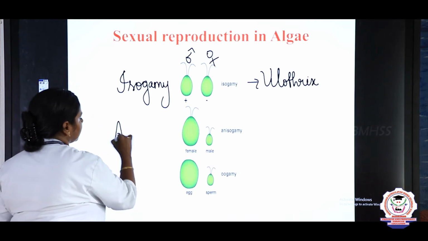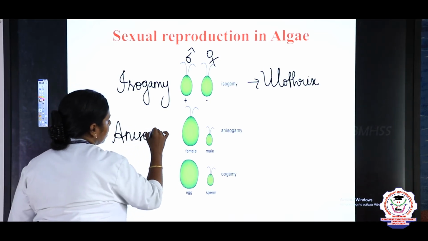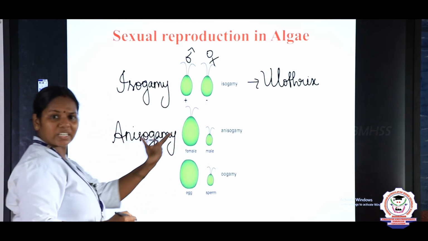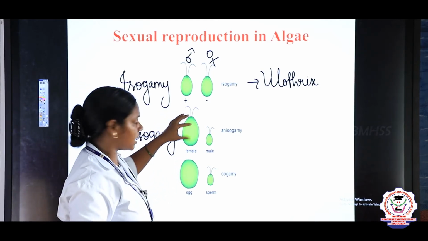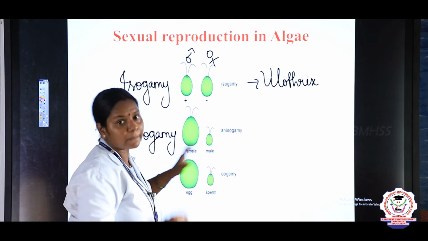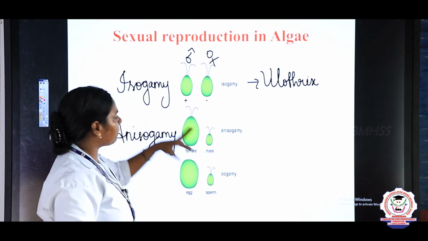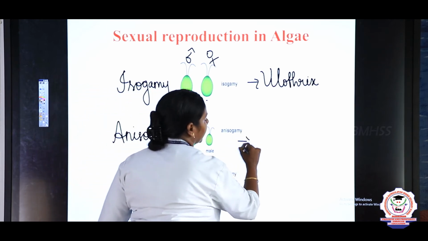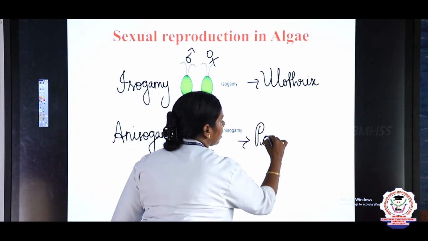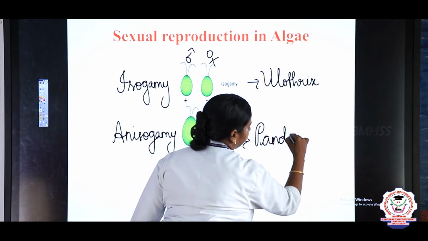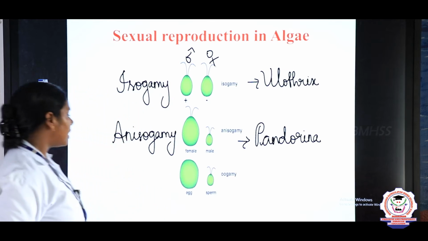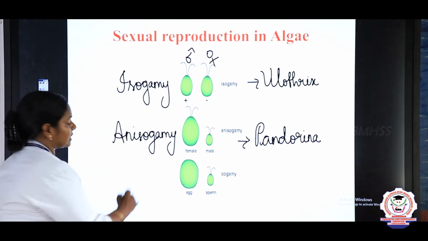Another method is anisogamy, that is, the gametes are dissimilar. Just look at this, children, the female gamete is bigger and the male gamete is smaller, but both are motile. Such type of reproduction we say is anisogamy. Anisogamy we can see in an algae called Pandorina. Another method is oogamy.